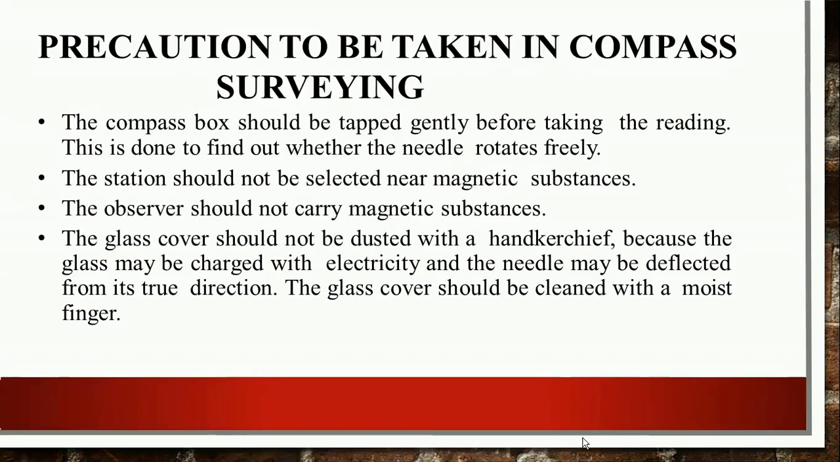Next, the compass box should be tapped gently before taking the reading. This is done to find out whether the needle rotates freely. The station should not be selected near any magnetic substances, to prevent local attraction. The observer should not carry magnetic substances while performing the compass survey because they influence our magnetic needle. And at last, the glass cover should not be dusted with a handkerchief because the glass may be charged with electricity and the needle may get deflected from its true direction. So the glass cover should be cleaned with a moist finger. Basically, these are the precautions you have to carry out while performing the compass survey.